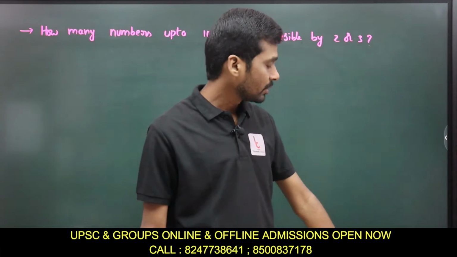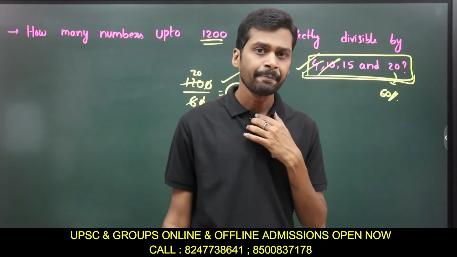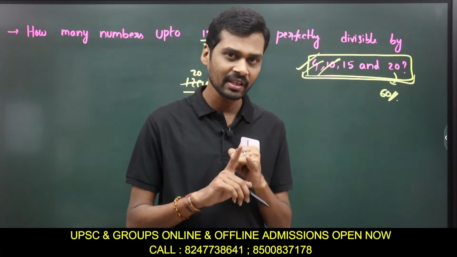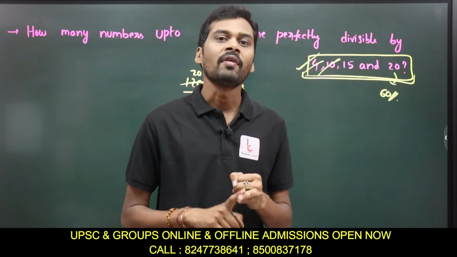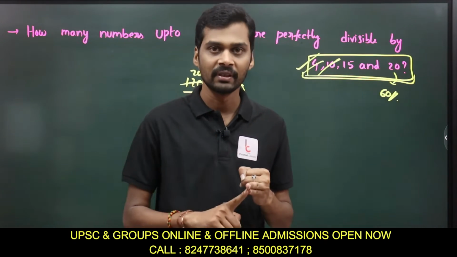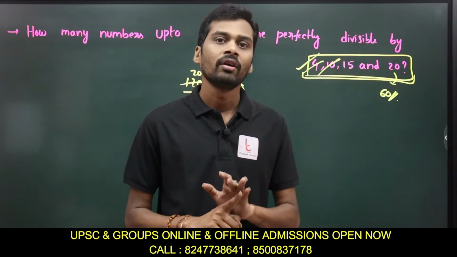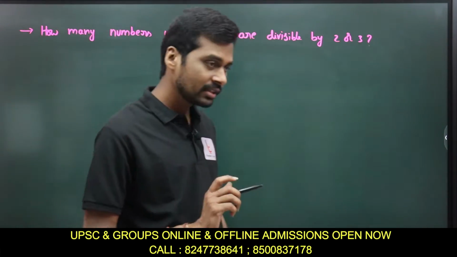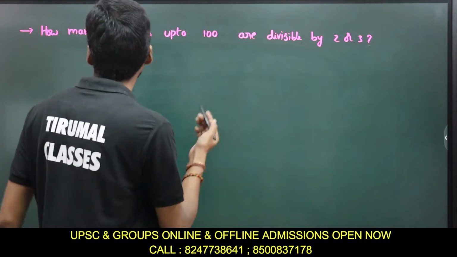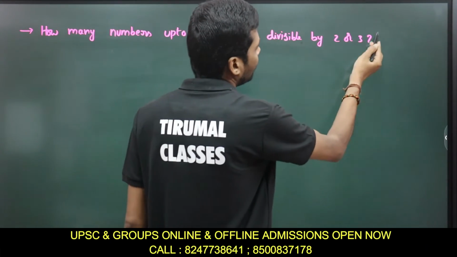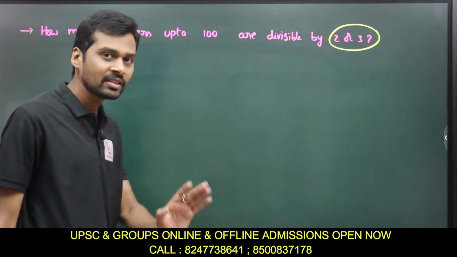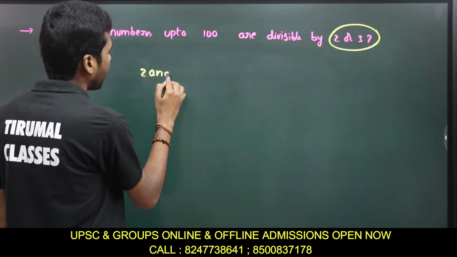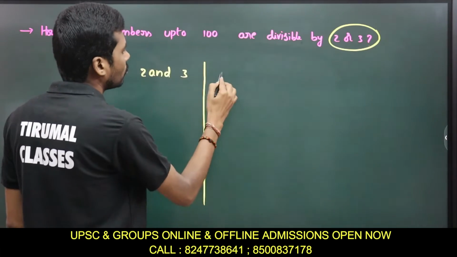Let's go to the next one. Before that, we have seen 2 conditions. The first condition is when we are dividing with a single number. The next condition is when we are dividing with 2 or more numbers, but with a condition of n. What does that n mean? Here is the problem: how many numbers up to 100 are perfectly divisible by 2 or 3? It is not 2 and 3. Now we'll see the difference between 2 and 3, and 2 or 3.